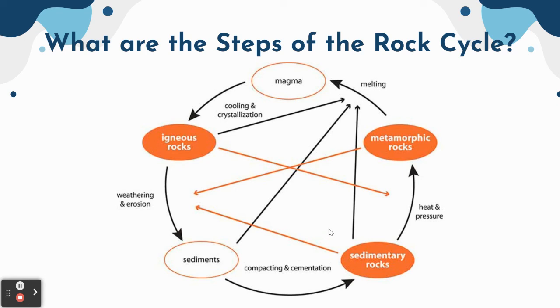All right, so that's it. Oh, sorry. Make sure you fill in these orange circles on your notes. So you got igneous here, you got metamorphic, and you got sedimentary here. Go ahead and fill that in your notes. And then that's it for your notes video. You have a couple review activities in this Nearpod after this video.